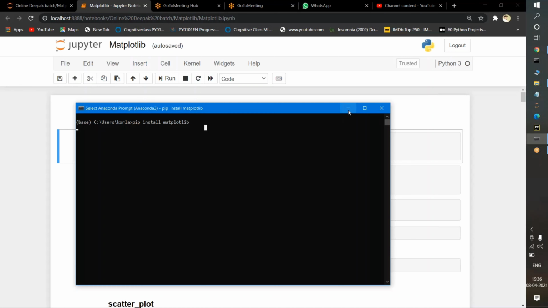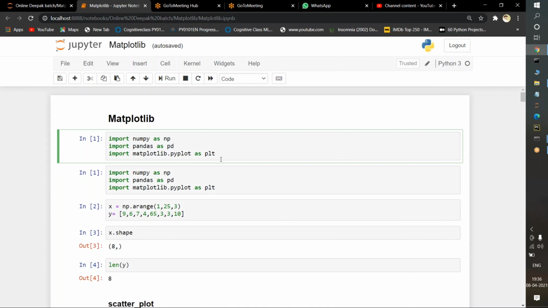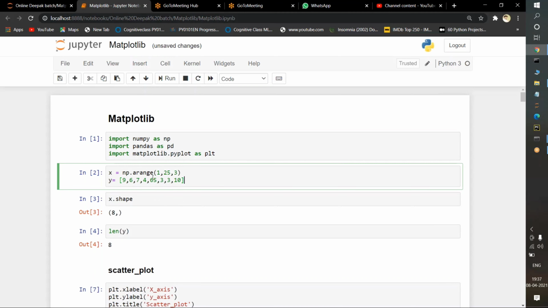Now we'll go into the section. I am importing matplotlib, and I can remove this one, no problem. This is the basic step for matplotlib. Here I am passing in an x variable np.arange, which means the range function, from 1 to 25. You know about it. It goes from 1 to 24, and the distance between each value is 3.